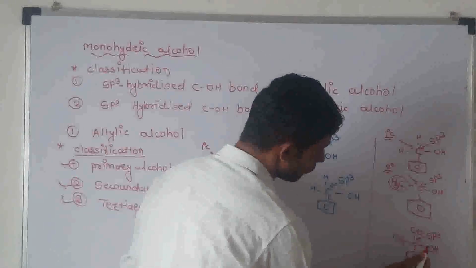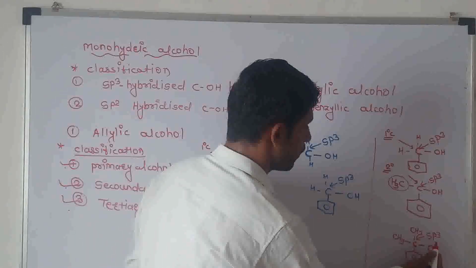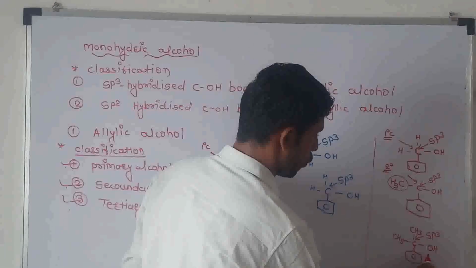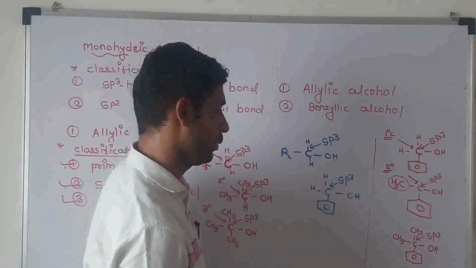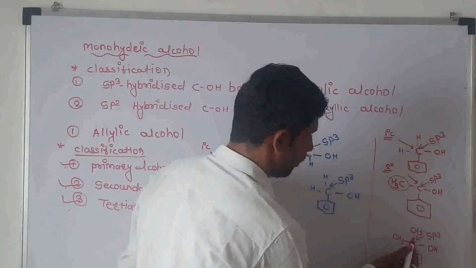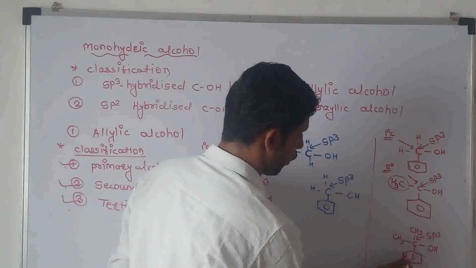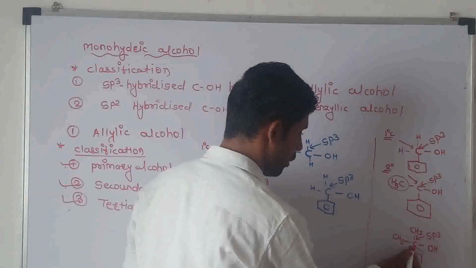Third is the tertiary benzylic alcohol. The OH group is bonded to an sp3 hybridized carbon atom next to the two alkyl groups or next to the aromatic ring. The OH group is bonded to an sp3 hybridized carbon atom next to the